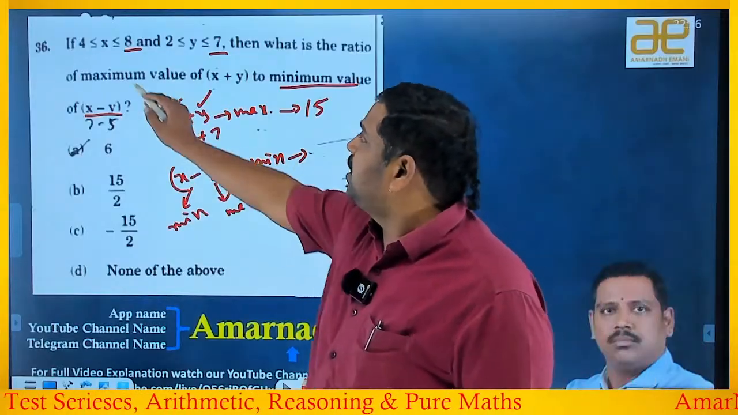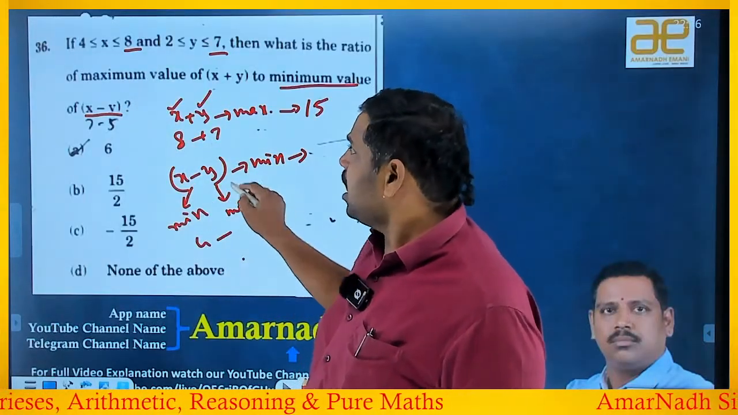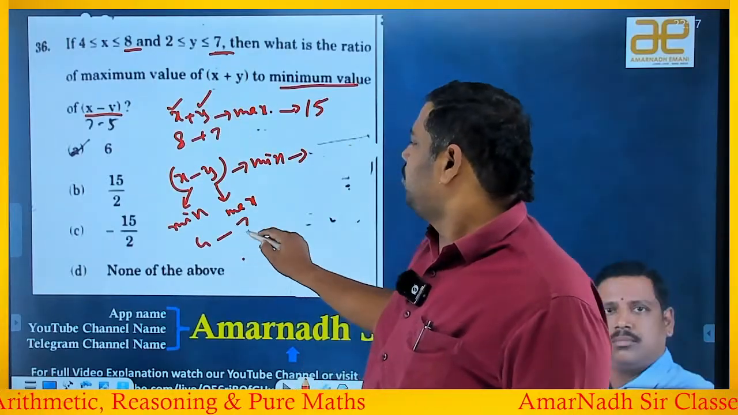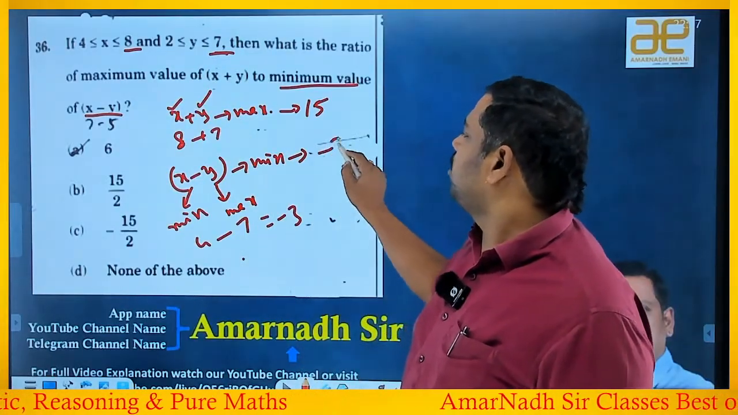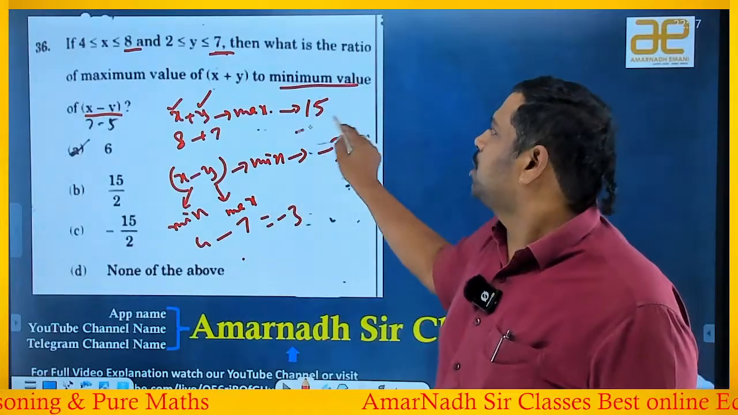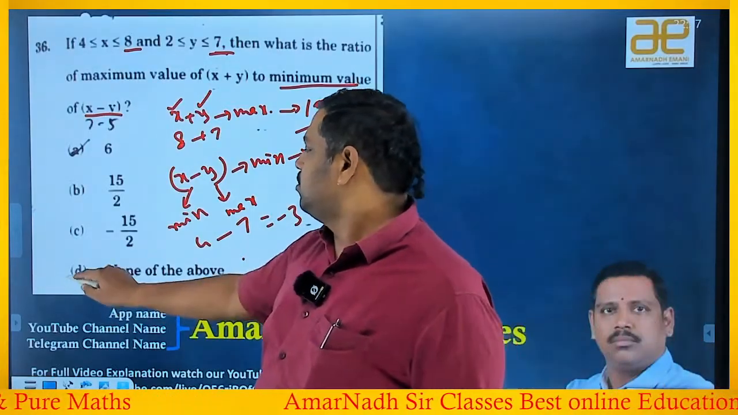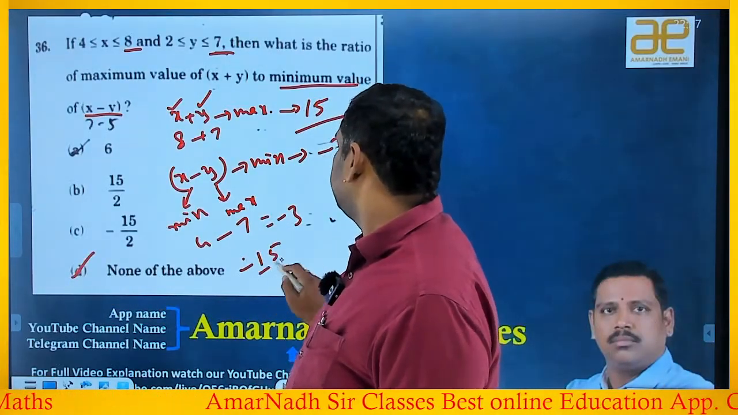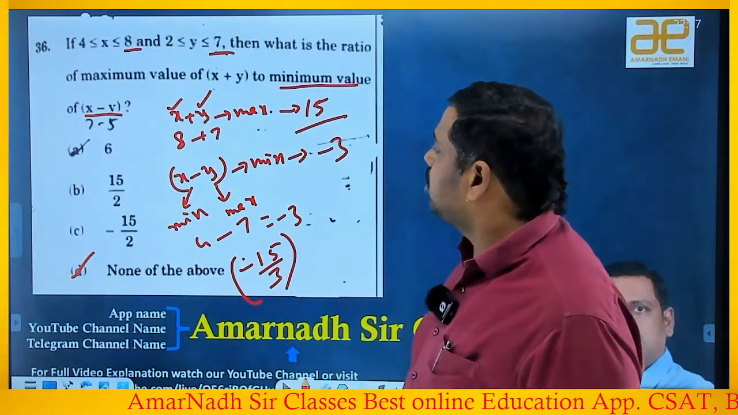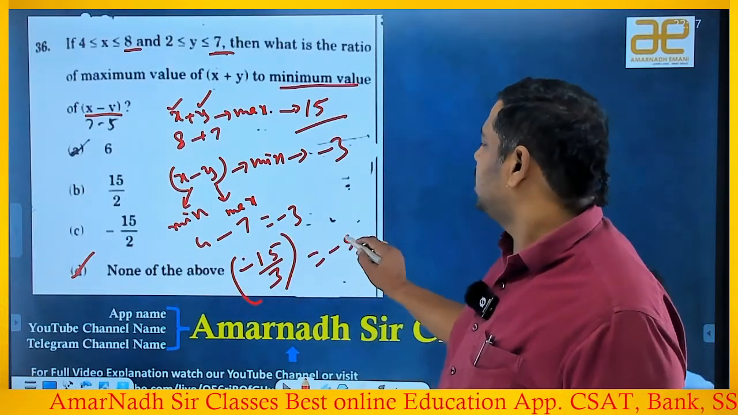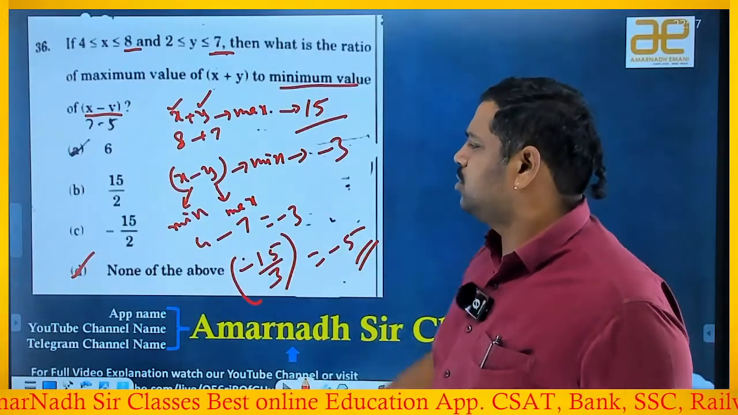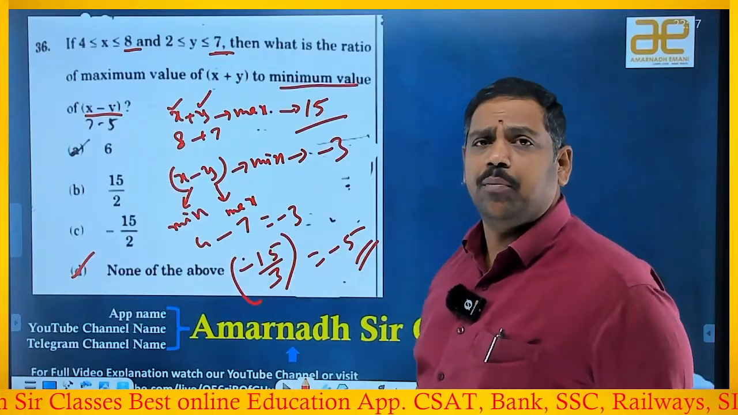So the minimum value of x is 4 and the maximum value of y is 7. 4 minus 7 is minus 3. That is the minimum value of x minus y. He's asking about the ratio between these two. So the answer is minus 15 by 3, that is nothing but minus 5. What's the answer? Minus 5. That is not there, so the answer is none of the above. Right.